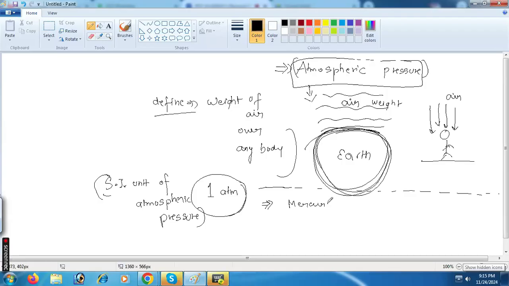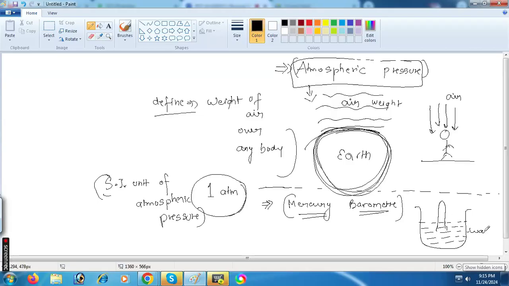Do you know what a mercury barometer is? Yes, sir. A dish containing mercury and a test tube over it that exerts pressure. Correct. So you should understand here. Suppose this is your test tube.